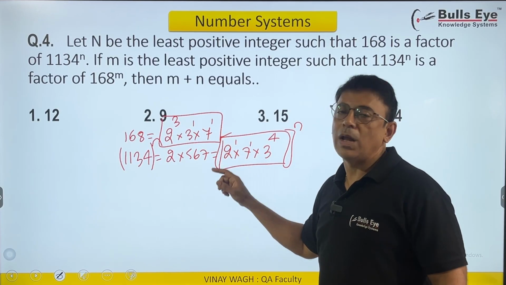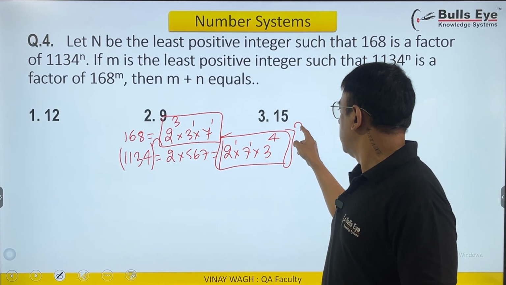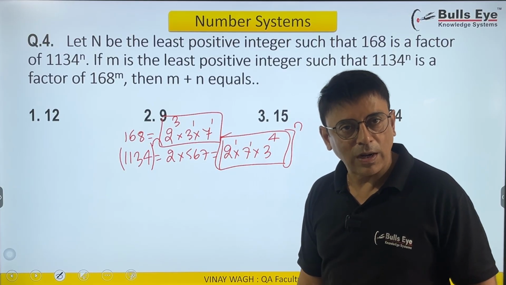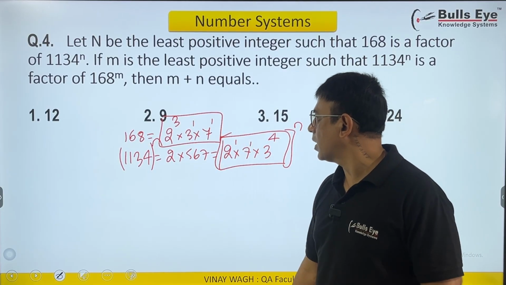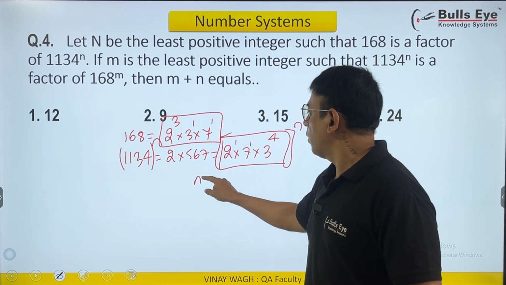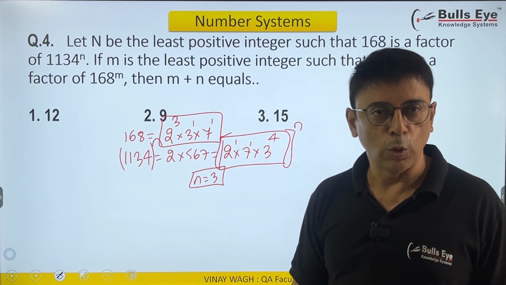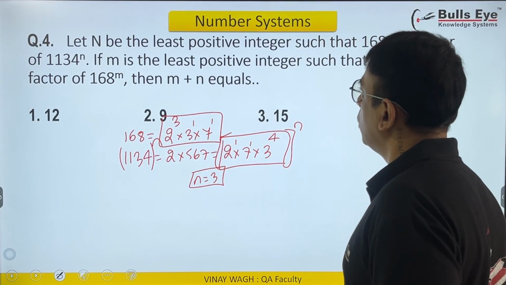So 2 raised to 3 can be a factor of 2 raised to 3. This will be 7 raised to 3. So 7 raised to 1 is by all means a factor of 7 raised to 3, and same way 3 is taken care of. So the minimum value of n that we can have is 3. Noted? Now move on to the second part.